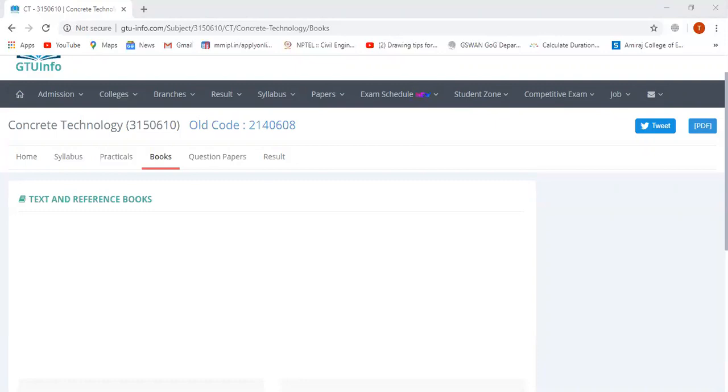So we are going to start this chapter in the very next lecture. So kindly download the book and stay safe.